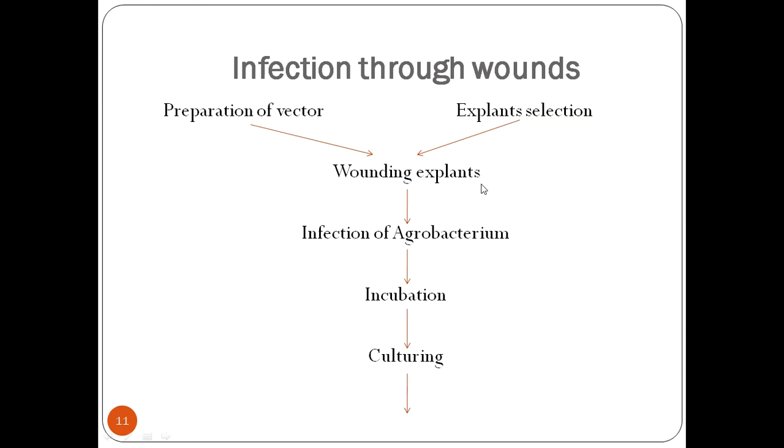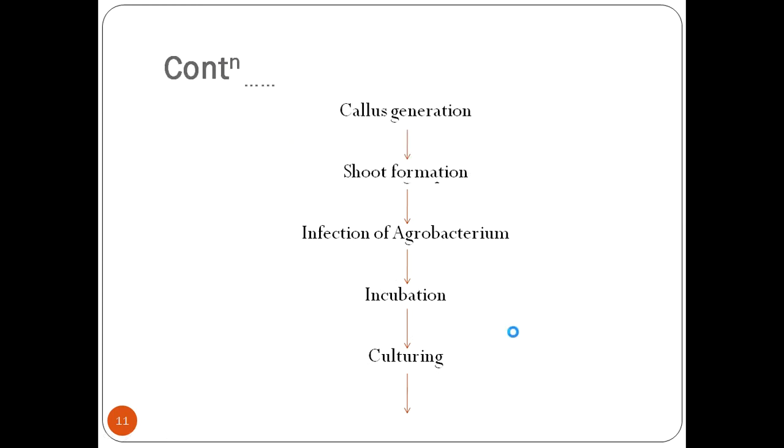So first of all we have to prepare wounding on the plants by a small needle or by the forceps. After this wounding we have to give the infection of agrobacterium to the explant. Then we have to incubate this culture inside the culture room, and next is the culturing of this tissue inside the tissue culture media.